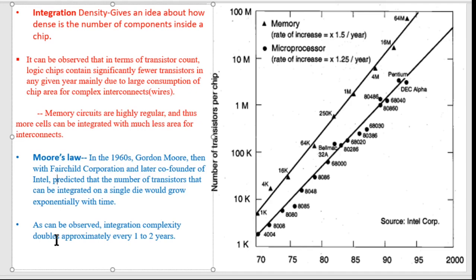The number of transistors gets doubled approximately every 1 to 2 years. So you will find that it doubles approximately every 18 months or so. Suppose now we are having 1 billion transistors on a chip, then after 18 months it will become double, it will contain 2 billion transistors.